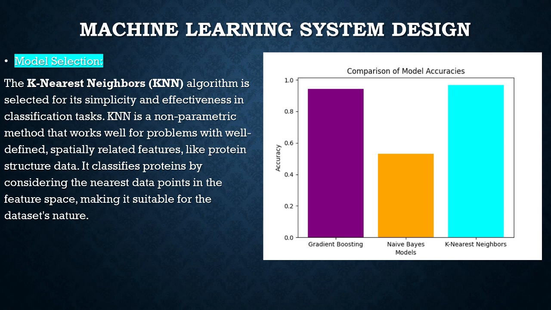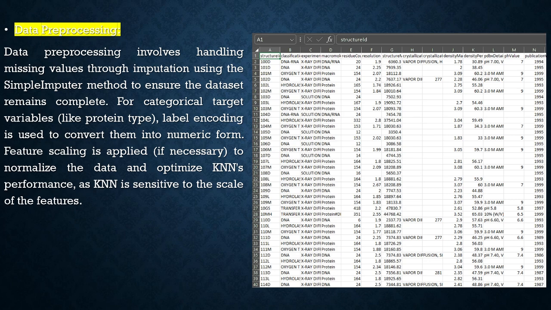Model selection. We chose k-nearest neighbors, KNN, due to its simplicity and effectiveness in classifying proteins. It works well for high-dimensional data and can easily be scaled for larger datasets. Data preprocessing, handling missing data. Missing values are imputed using a technique like SimpleImputer, ensuring that the dataset is complete before training the model. Label encoding. The target variable, which is the protein type, is encoded into numerical values using LabelEncoder.